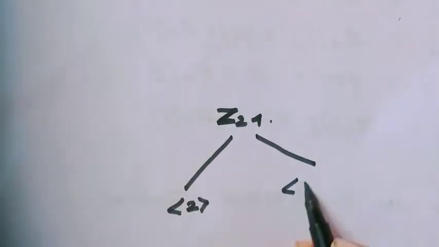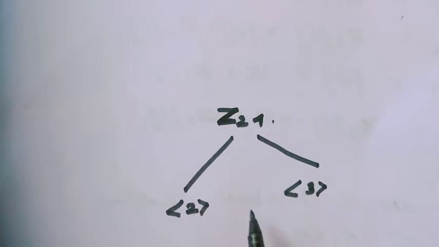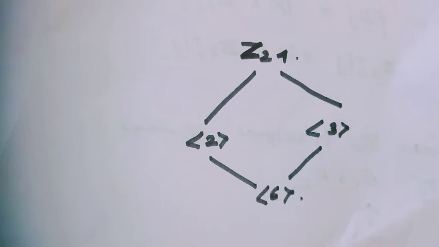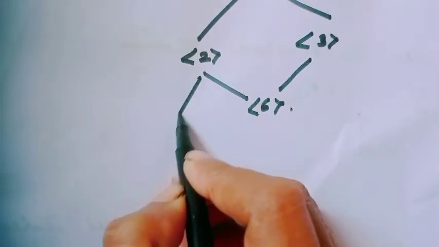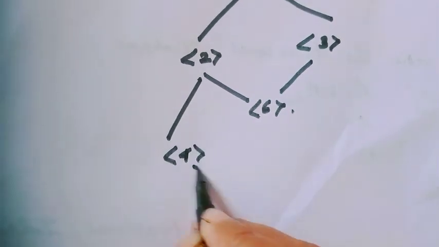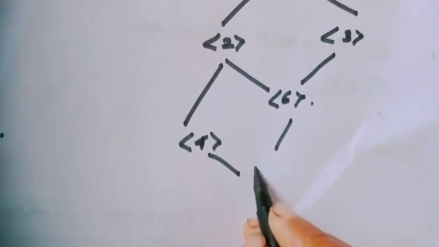For example, if we consider the ring Z24, then it has two ideals, the ideal generated by 2 and the ideal generated by 3, and both ideals also contain the ideal generated by 6. And 2 contains the ideal generated by 4, and 6 contains the ideal generated by 12.